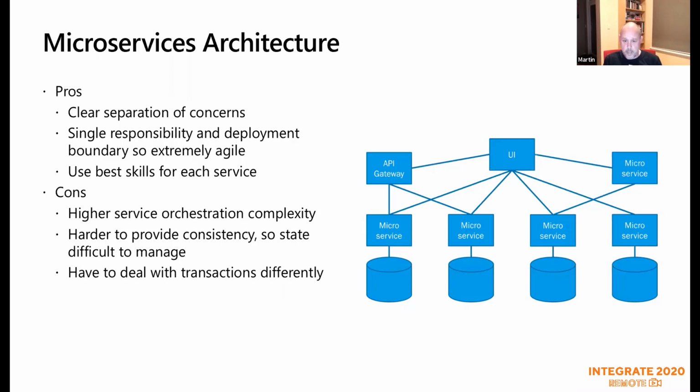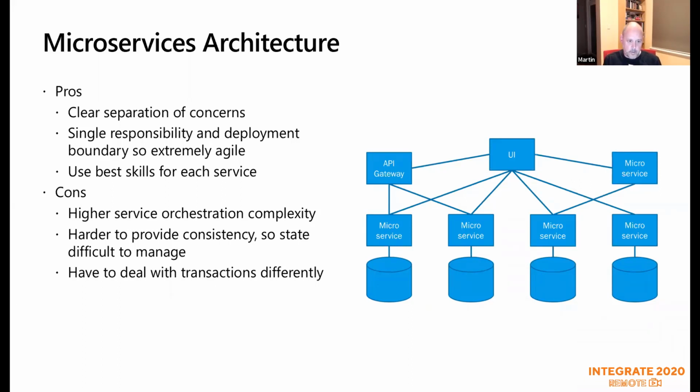Single deployment boundary, so you can deploy these things separately very easily, which means that you can also scale them very easily because, for instance, customer service would not be as heavily hit potentially as an order service. And I say use the best skills for each service, because another key thing is you can use the best data store, you can use the best language, because all of these things are being written on their own and in isolation. Best skills doesn't necessarily mean that, of course, because best skills can actually just mean the skills that you have in-house to do the work. So best skills may not necessarily be a technical choice, it may be a functional choice.